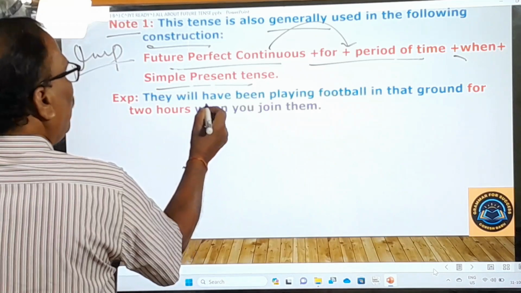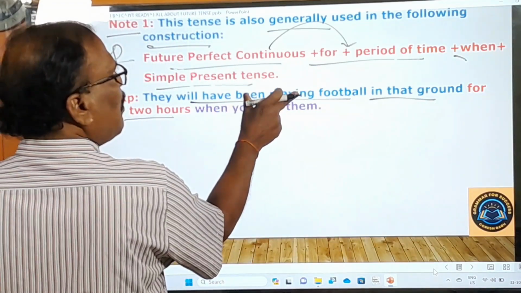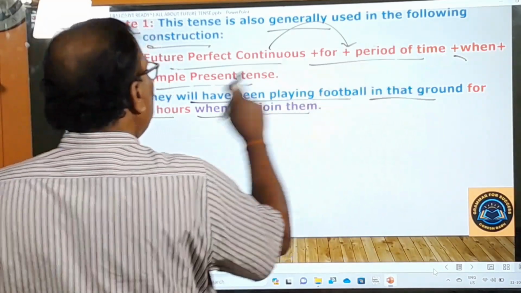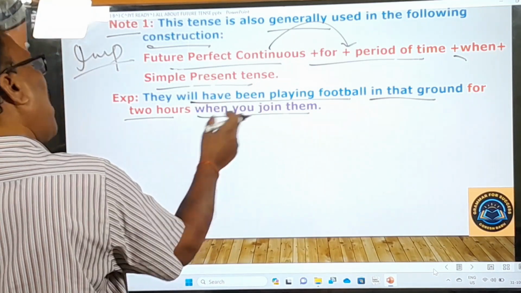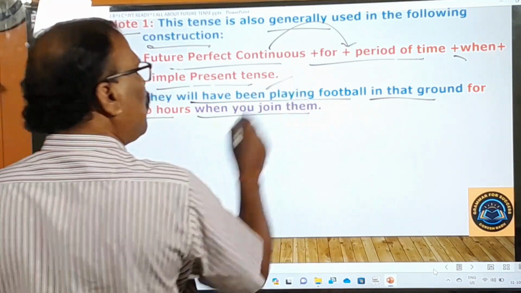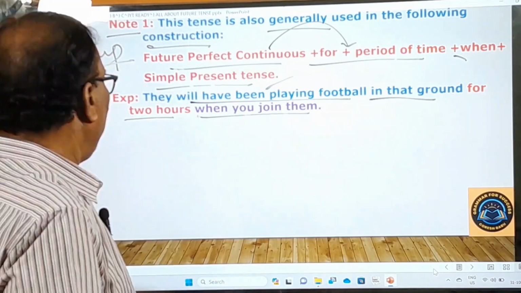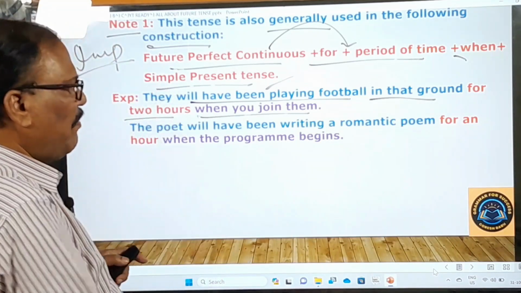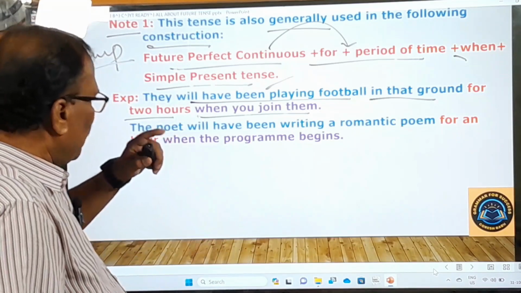How? They will have been playing football in that ground for 2 hours. Future perfect continuous tense, for plus period of time, when you join them. When plus simple present. నీవు వారిని జాయిన్ అయినప్పుడు అప్పటికే 2 గంటలుగా వారు ఫుట్బాల్ను ఆడుతూనే ఉంటారు. How beautiful the meaning is. And meaning is very important. అర్థం లేని చదువు వ్యర్థం. If you don't know the meaning of it, it is just meaningless. It is just trash. That's why please learn it with meaning.